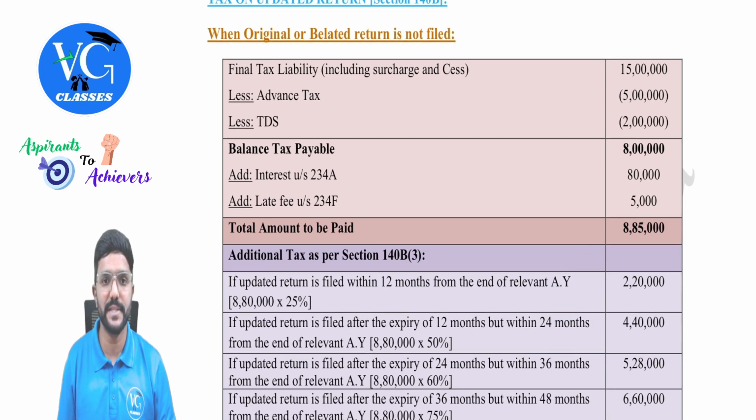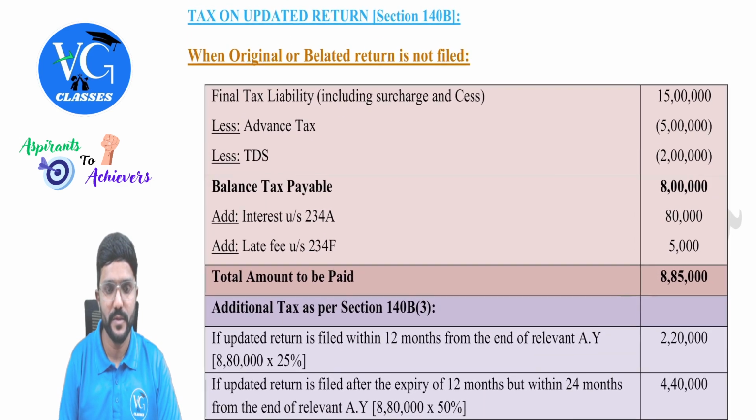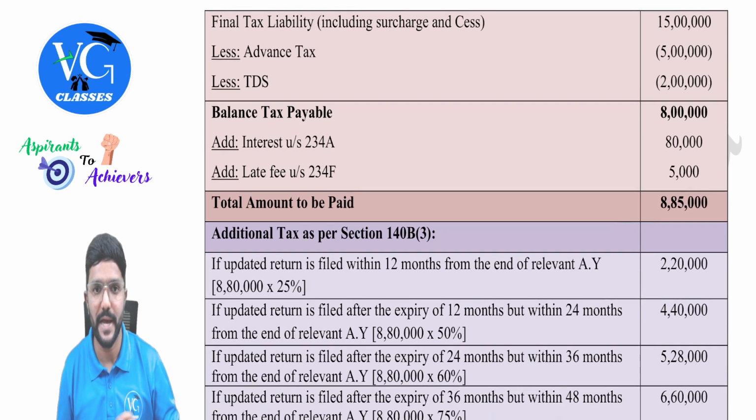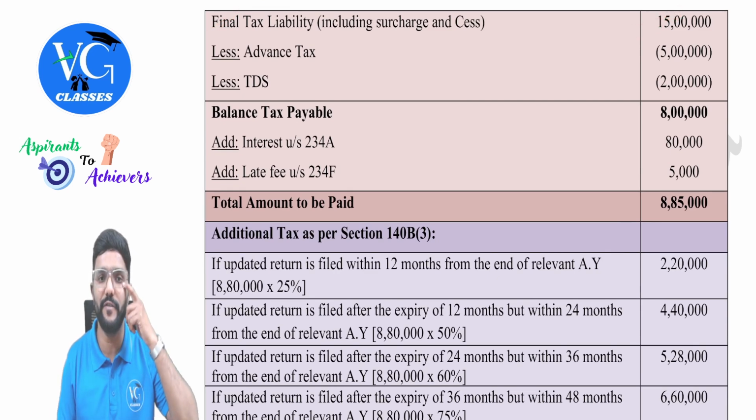I will explain this with an example. I have given this in the revision material only, so just observe. Assume originally the assessee has not filed any return, so he has not filed any original or belated return. Now can he file an updated return? Yes. So let us take a scenario. Assume as per the updated return, the final tax liability including surcharge and cess of an assessee is coming to 15 lakh. And he has already paid an advance tax of 5 lakh and TDS deducted on his income is 2 lakh. So how much amount is yet to be paid by him? 8 lakh.